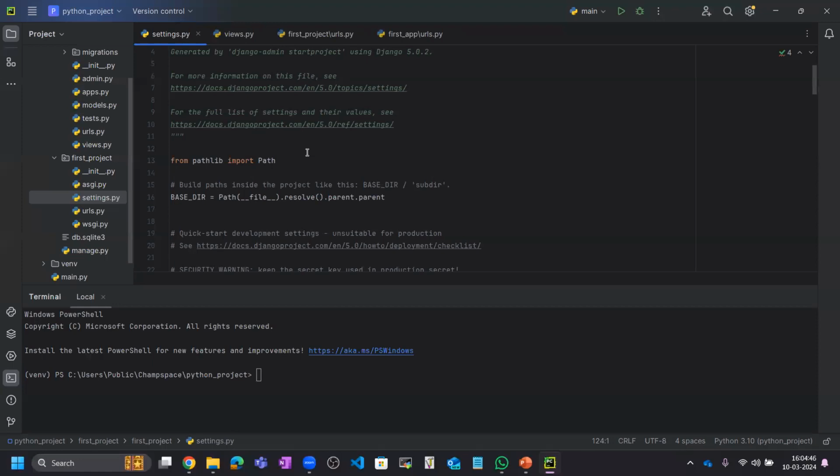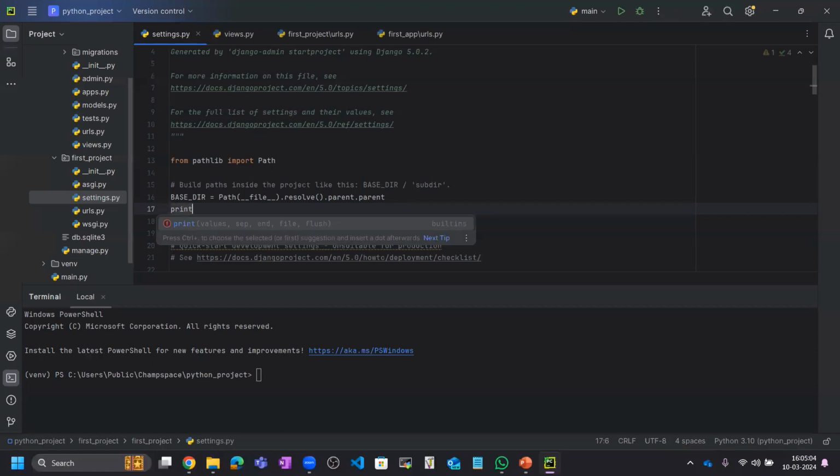So we have this BASE_DIR. This is the path which we are giving to render some file. Let me show you how this path will print the result. For checking what a variable, a pointer, or a path is printing, we need to debug the code, and for debugging the code we need to add some prints.